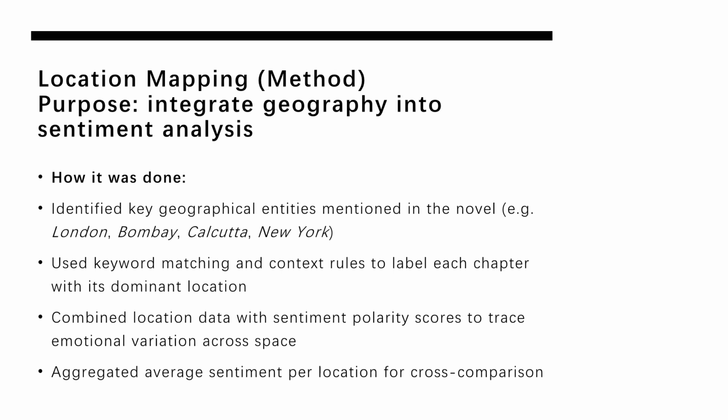For example, Europe shows more positive tones, while colonial settings such as India show emotional instability, possibly reflecting conflict or uncertainty. Overall, the emotional journey follows the travel path of the characters.